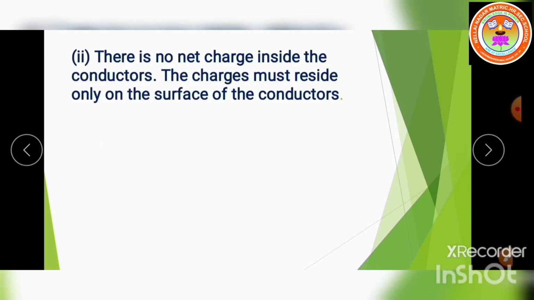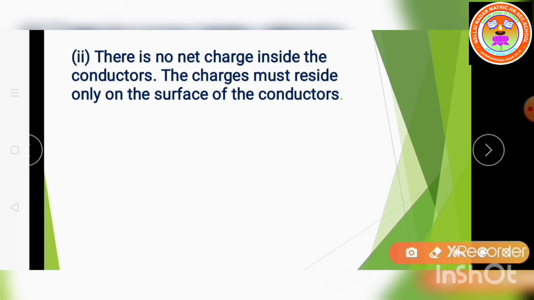Now come to the second point. There is no net charge inside the conductor. The charge must reside only on the surface of the conductor. This we can see by using Gauss law.